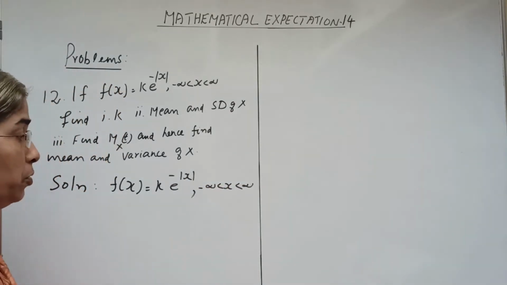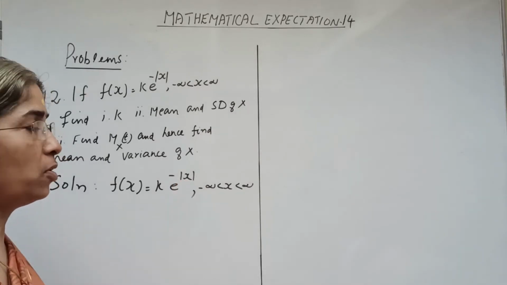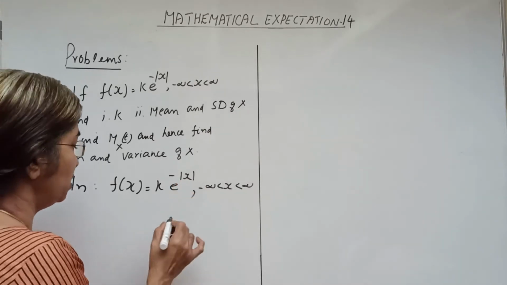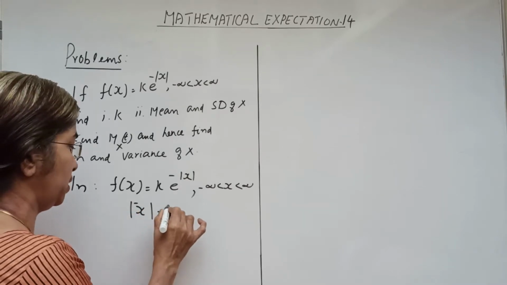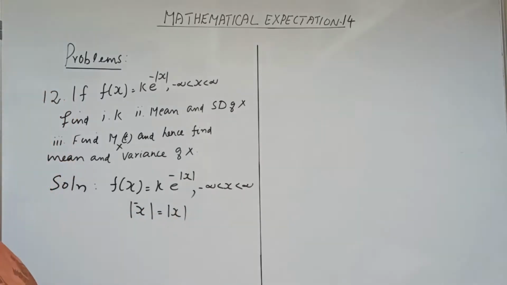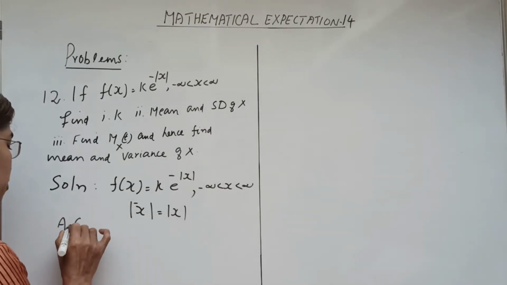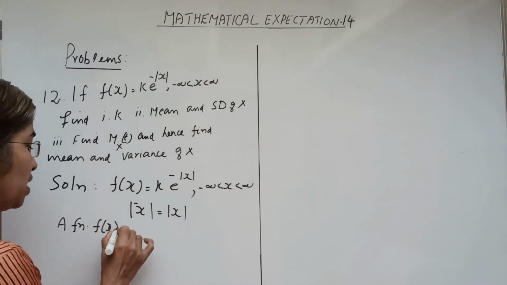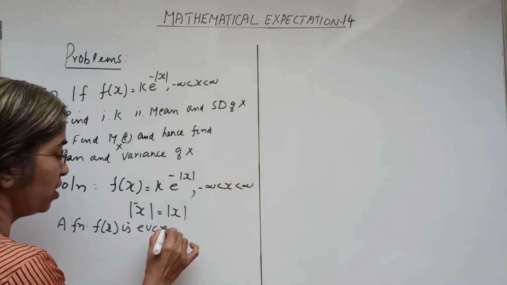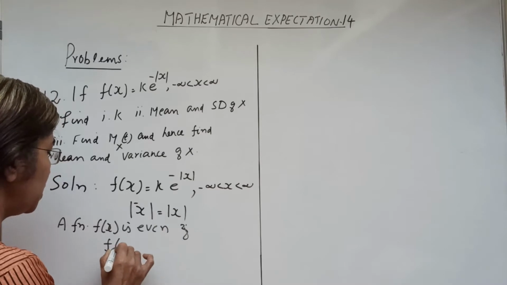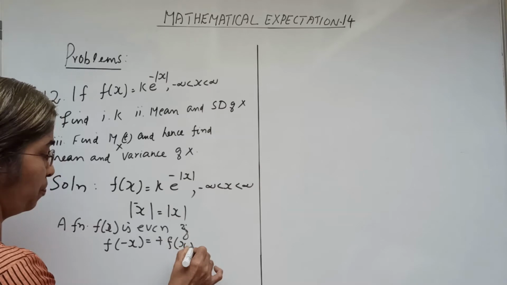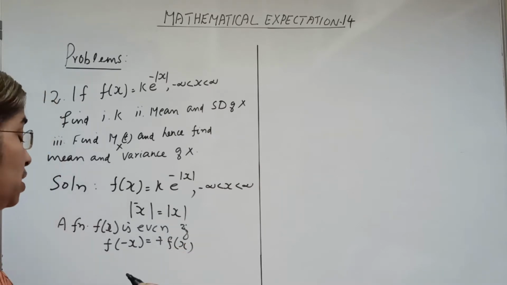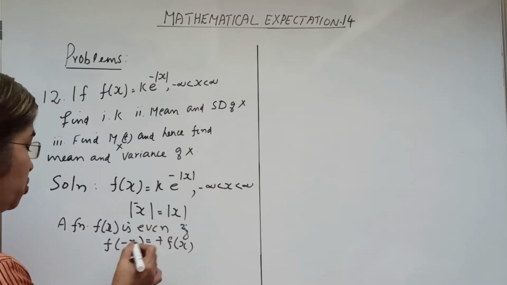We know the function mod x. We know mod of minus x equal to again mod x. That is, mod x is an even function of x. A function f of x is even if f of minus x equal to f of x itself. Otherwise it is an odd function of x.